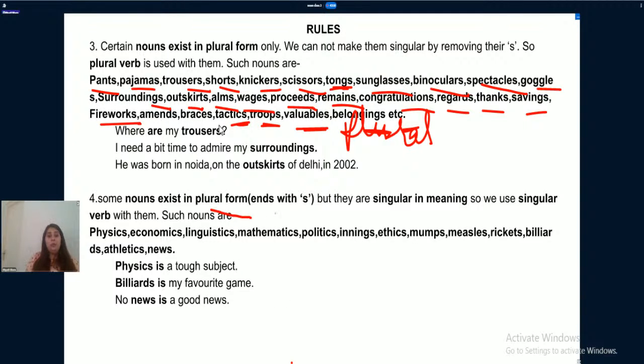Some nouns exist in plural form, but they're singular in meaning. Okay, we have already discussed it. These are the nouns we've already discussed in subject verb agreement class. They exist in plural form. Why are we saying that they exist in plural form? Because they end with s or es in the last. So they exist in plural form, but they have singular meaning. That's why we use singular verb with them. But there is an exception which we have already discussed in subject verb agreement. Okay.